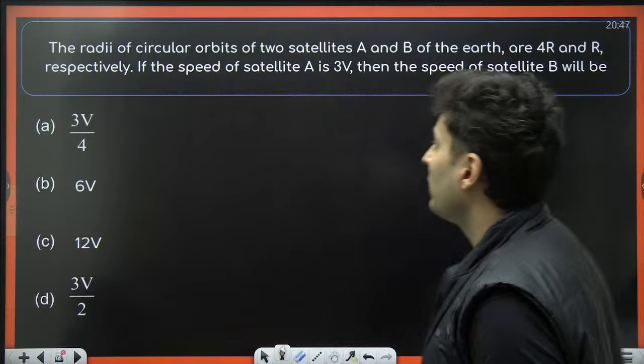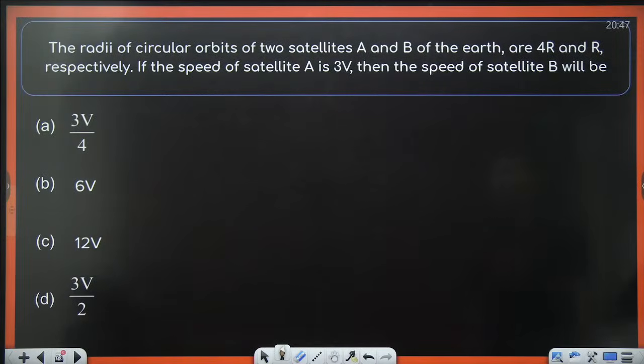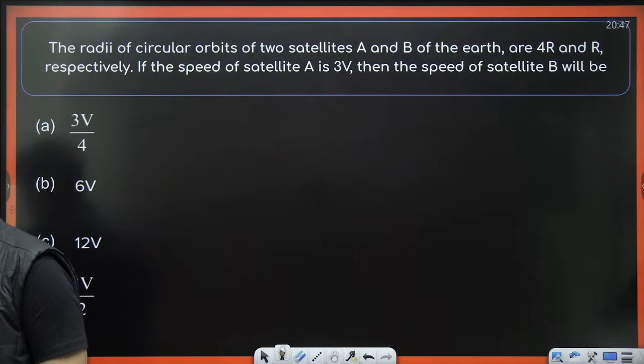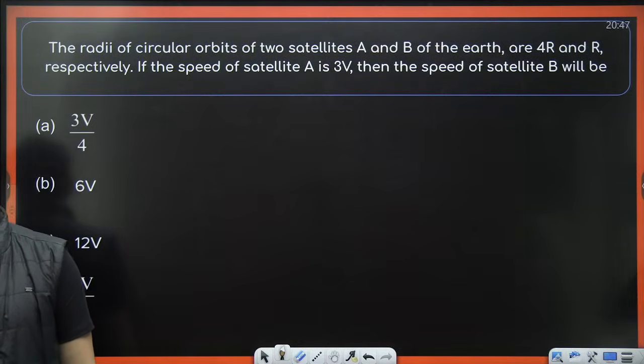Starting off with this one over here. The radius of the circular orbits of two satellites A and B of the Earth are 4r and r respectively. If the speed of the satellite A is 3v, then the speed of satellite B will be how much? Come on, my dear warriors. Figure this out, quickly.